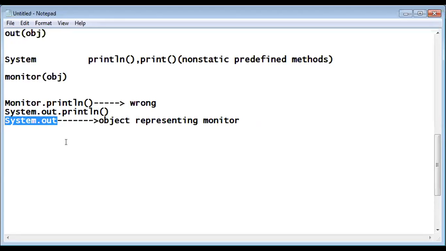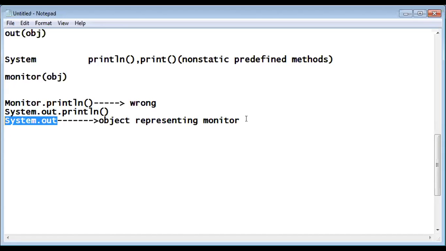System dot out, because you are a programmer, you are not a normal person. If I ask a normal person, they will go to a computer center or internet center and say, please let me take one printout, or something like that. They will ask in English or Telugu. But we are technical people. How do you speak? Through coding. Monitor should be represented by the object known as system dot out. Out is an object representing monitor.